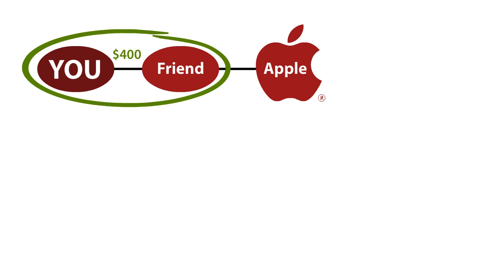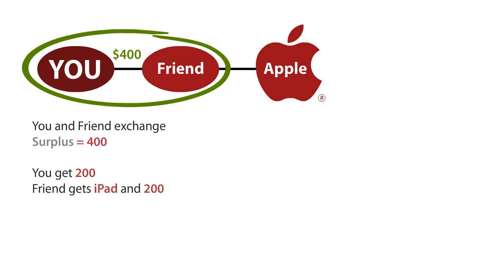If you reach a deal, it generates a surplus of $400. If you have no outside options, the Nash bargaining outcome is you each get half the surplus. So you each get $200. So Nash's prediction here is that you sell your iPad to your friend for a price of $200. You get the $200, your friend gets an iPad that he would have been willing to pay $400 for, at a price of $200 instead. You both get some benefit, you share the surplus. Notice what we've done here is we've taken the network exchange idea and applied it to really a buyer-seller network. And this can be done for far more complex and actually far more interesting networks.